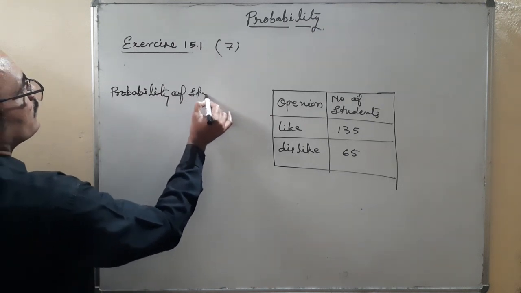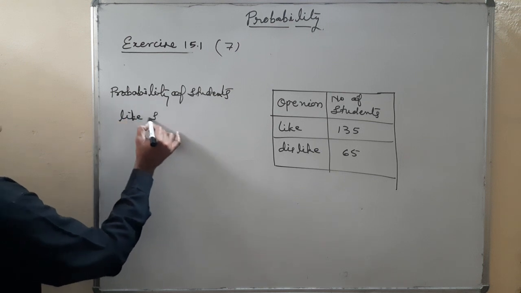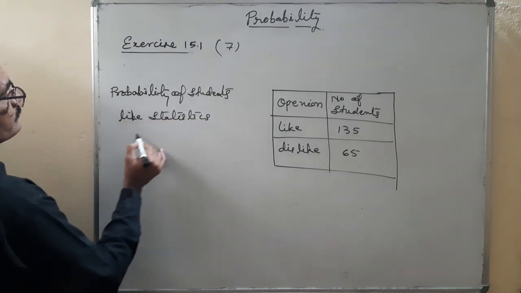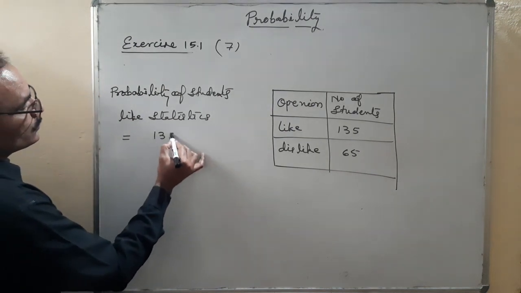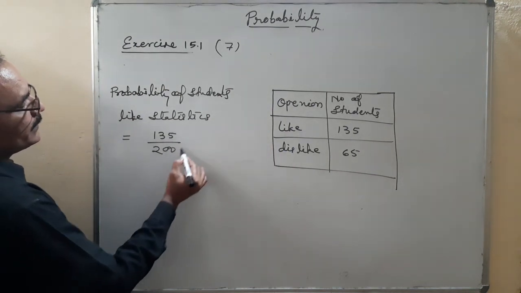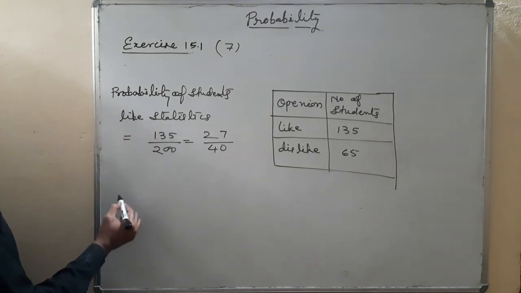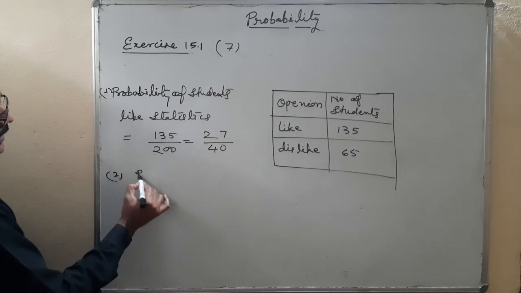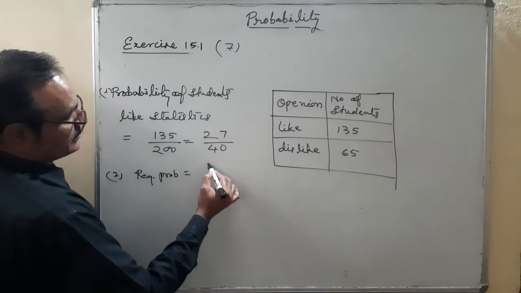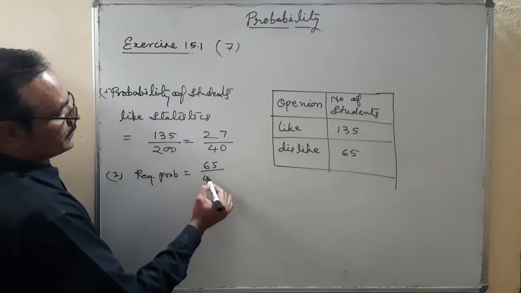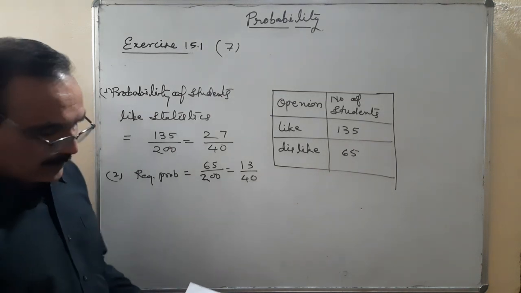So probability of a student liking statistics is equal to favorable outcomes over total outcomes. Favorable outcomes are the liking students, 135; total students are 135 plus 65, which is 200. Five 2s are 10, 5 7s are 35, so 27 upon 40. Now the second required probability, that the student dislikes statistics: 65 upon 200, which is 13 upon 40. This is the probability.